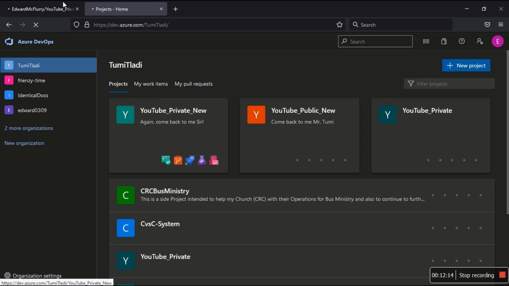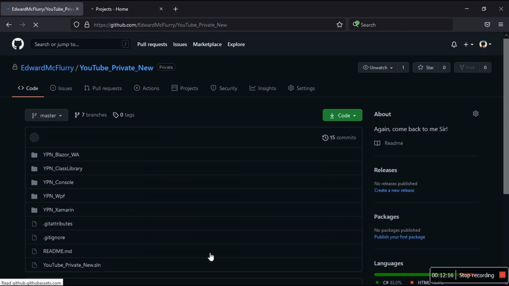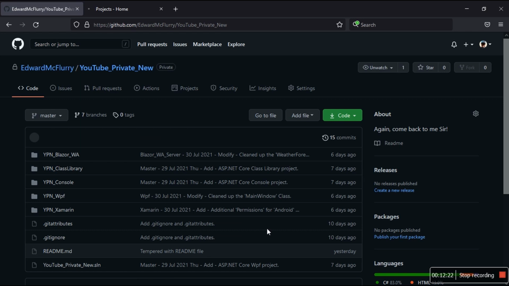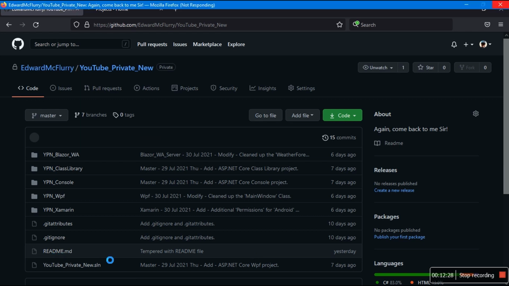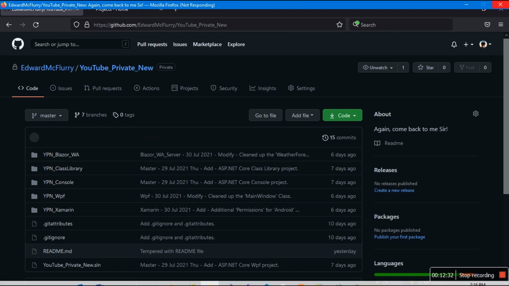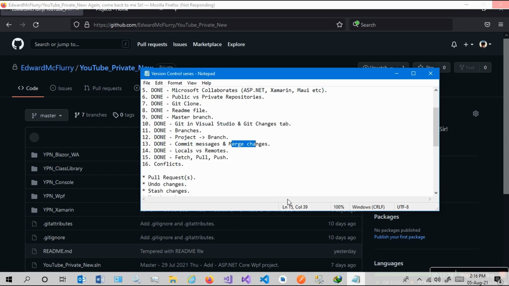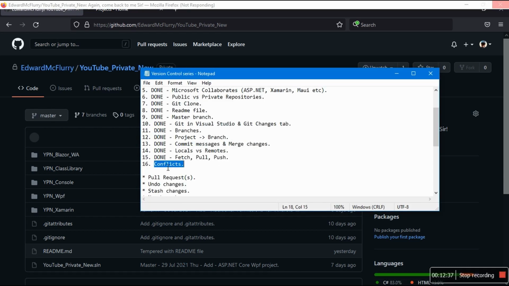So let's go to the files. I'm wondering why my internet is so slow. Okay, so if you look at this is yesterday, and then I tampered with the readme file, where the commit message is "tampered with readme file." Okay, because I want to simulate now the business of today, which is conflicts.